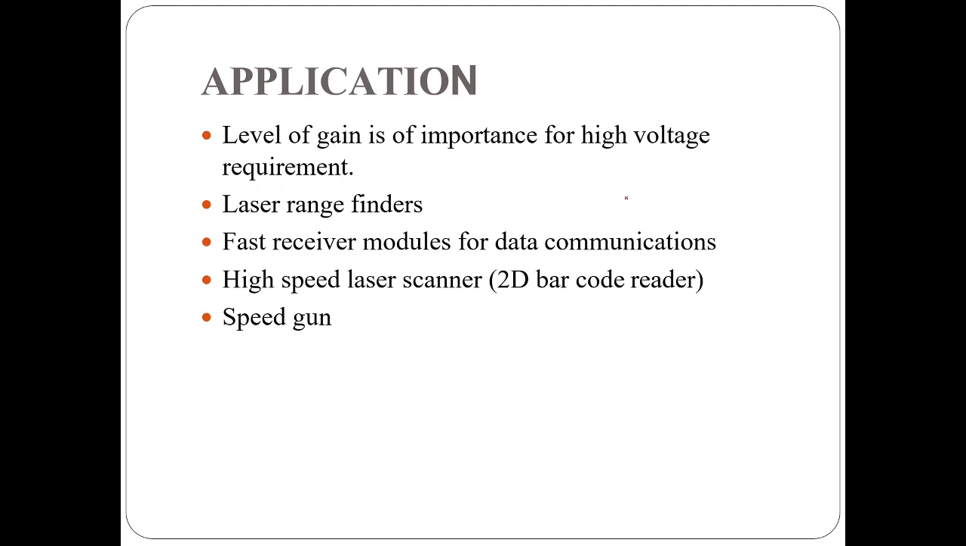Applications of avalanche photodiodes are where high voltage is available, and when the light intensity is very low and we have to generate electrical energy, we can use them at that time also. They are also used in faster receiver modules for data communication, high speed laser or 2D code decoders, and speed guns.